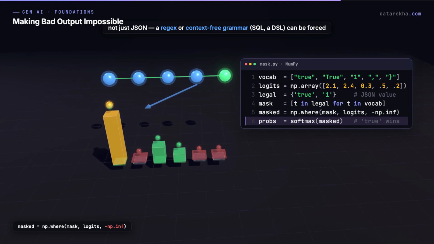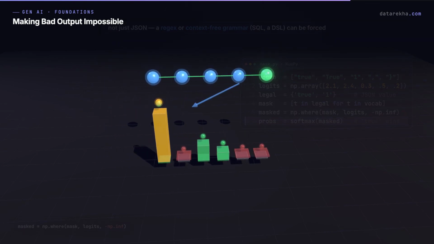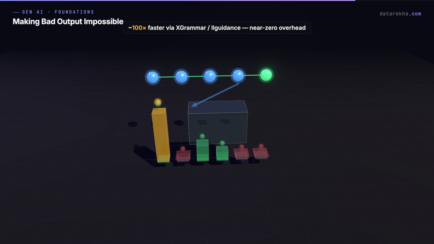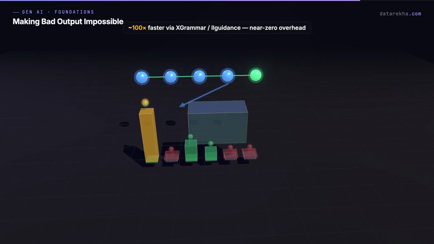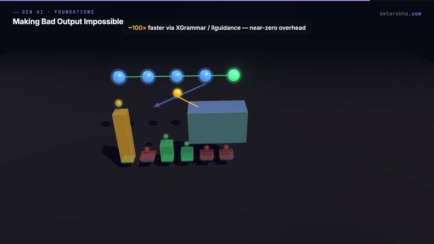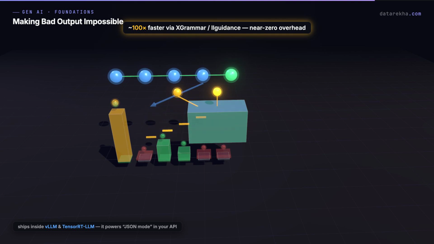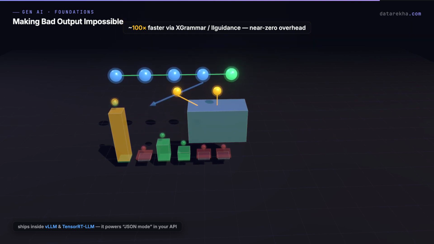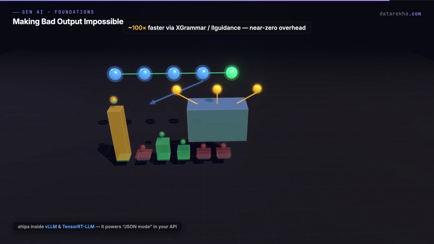Now the obvious worry: recomputing the legal set every single step sounds brutally slow. In 2026, that worry is gone. Engines like XGrammar and llguidance precompute and cache the masks, roughly 100 times faster than the naive way, near zero overhead. And they ship right inside vLLM and TensorRT-LLM. So constrained decoding is no longer a trade-off. It is essentially free and it is what powers the JSON mode in your API.